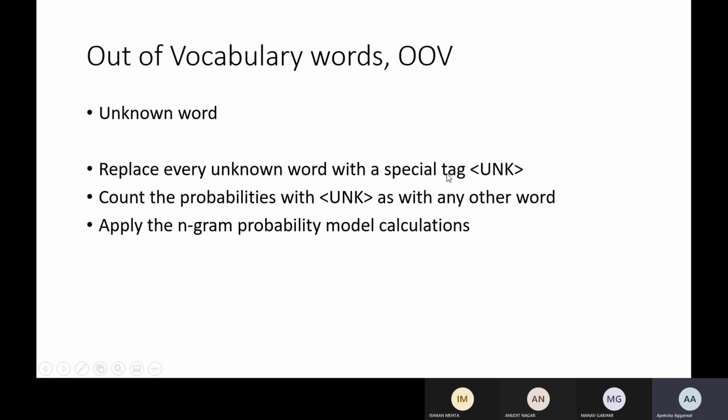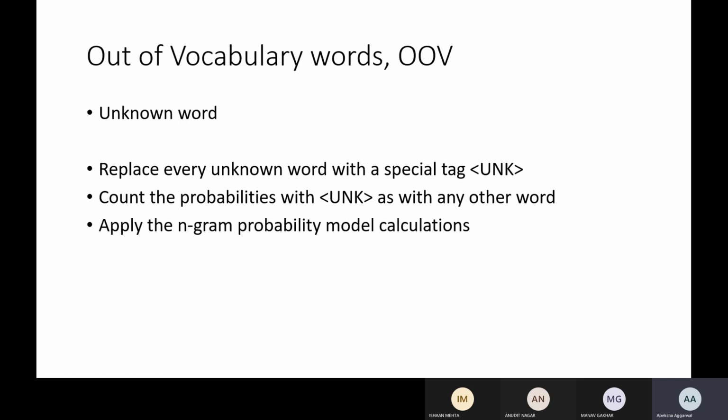What happens is, suppose you have a data set which is having 10,000 words, and then suppose a new word came in the test data. You don't want to add it, because your vocabulary is not having that word. So while pre-processing the text data, you replace all those words which were not already there with the unknown tag, that is the UNK tag. You replace it with that.